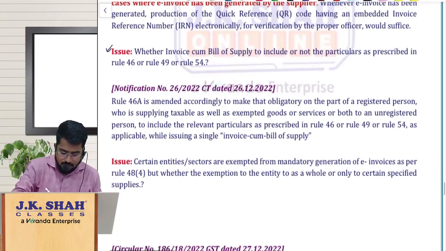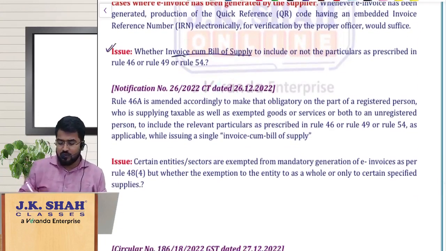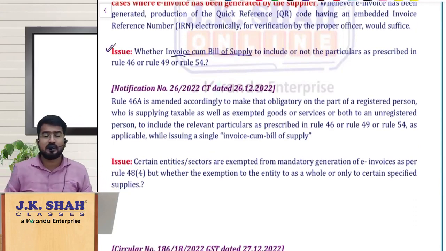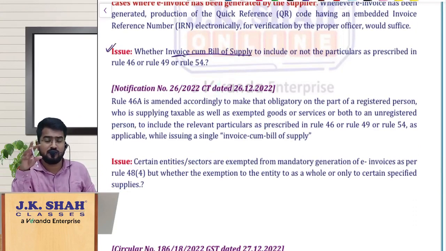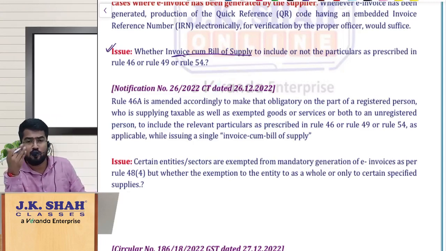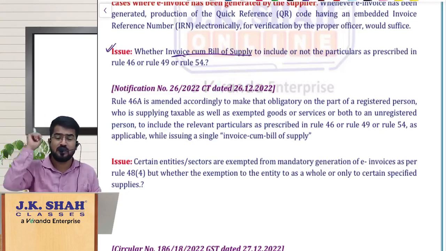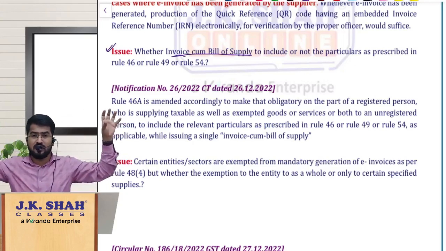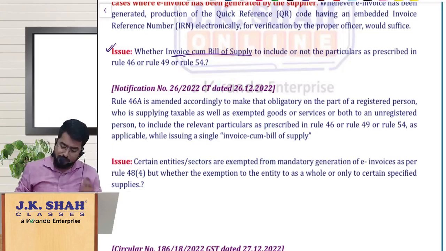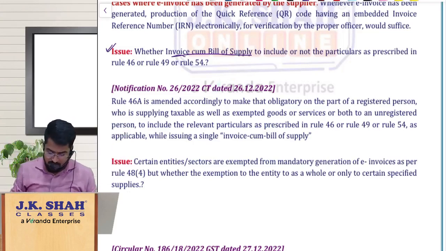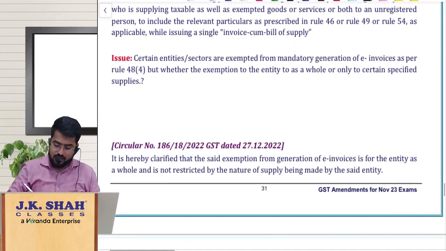Next doubt was, sir, we are issuing invoice cum bill of supply, whether we should include the particulars specified in rule 46, rule 49 or rule 54, as the case may be, while giving this invoice cum bill of supply. When will invoice cum bill of supply come into picture? When you are making both taxable as well as exempt supplies, you can issue invoice cum bill of supply. Then obviously you should follow the rules regarding particulars of tax invoice and particulars of bill of supply separately, whatever has been given. Those things obviously should be present in your invoice cum bill of supply. That has been clarified. Okay, this is one interesting point here.